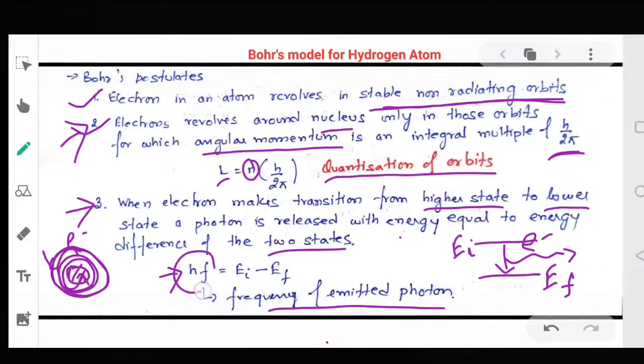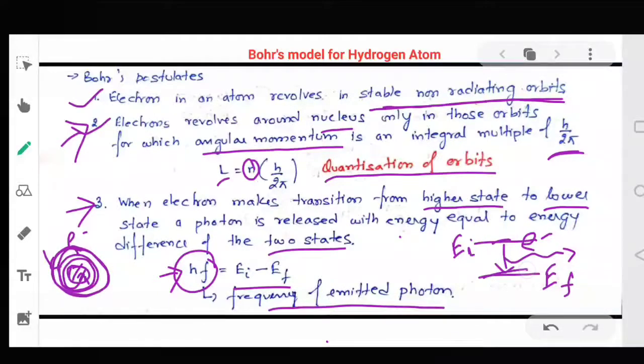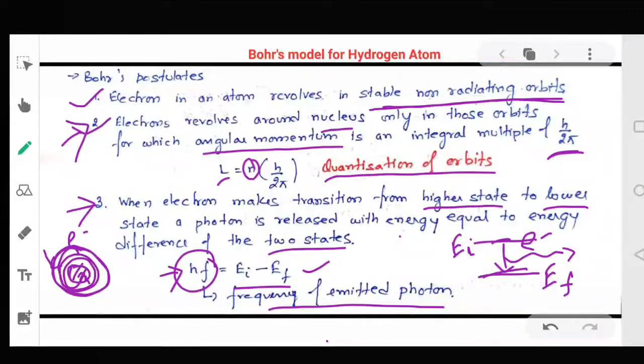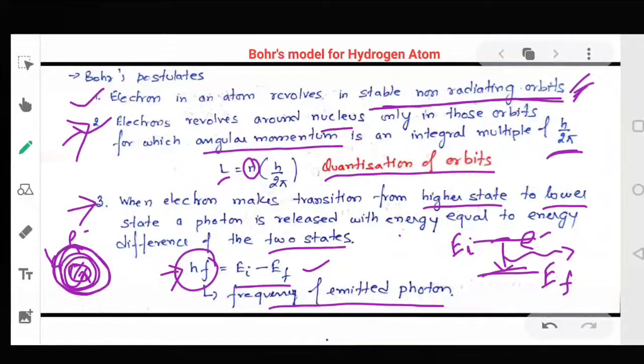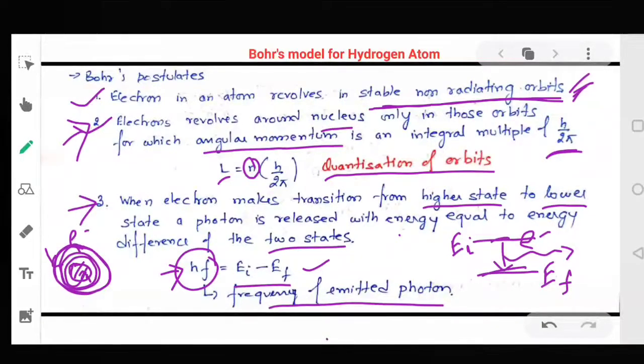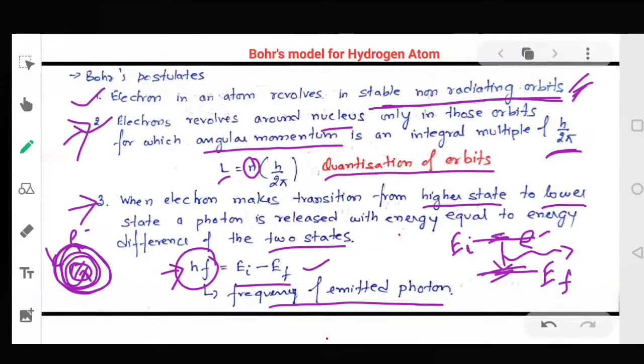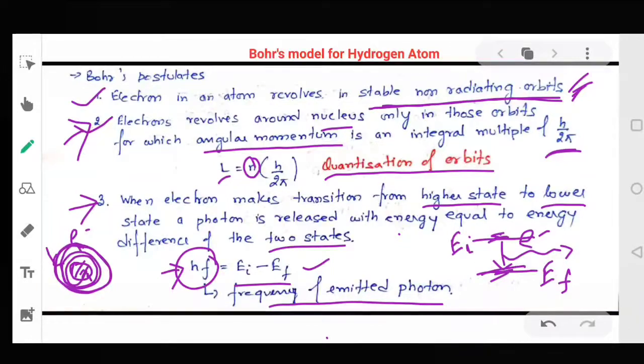And what will be the energy of the photon? It will be equal to the energy difference of these two energy levels, that is E initial minus E final. So this is how energy is radiated. An electron revolving in a particular orbit is not going to radiate energy, but energy will be radiated only when the electron jumps from a higher energy level to a lower energy level. So these are the three Bohr's postulates.